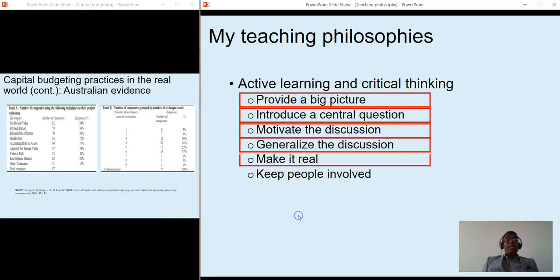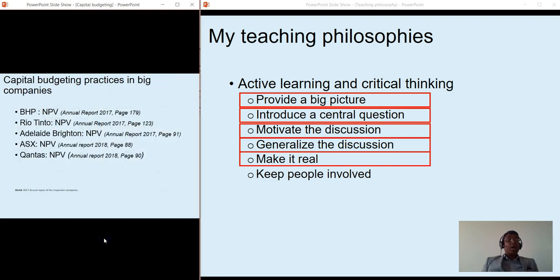My next role is to make the discussion real. What that means is I bring real companies into my discussion to show that the lesson or the topic that we are learning is not only academic, it's being used by the companies in the real world. So students can appreciate the practical implication of a session.